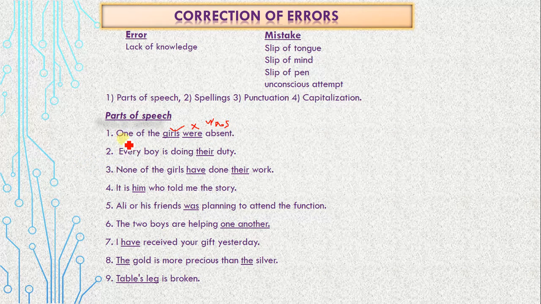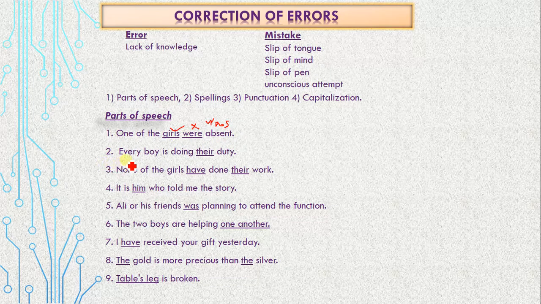Again, one thing more I would like to tell you: all indefinite pronouns with one, for example someone, no one, everyone, have the same rule, that the next noun would be in the plural form and the helping verb would always be in singular form. For example, no one is going, someone was coming.